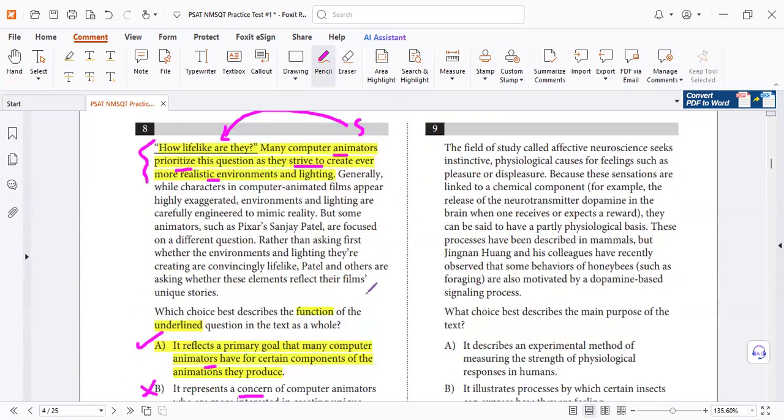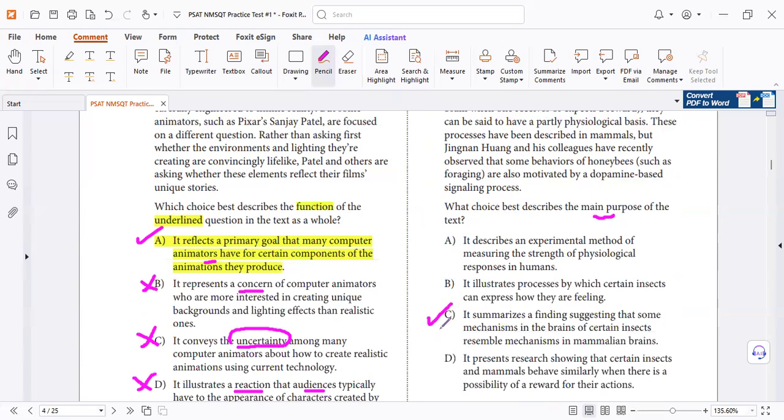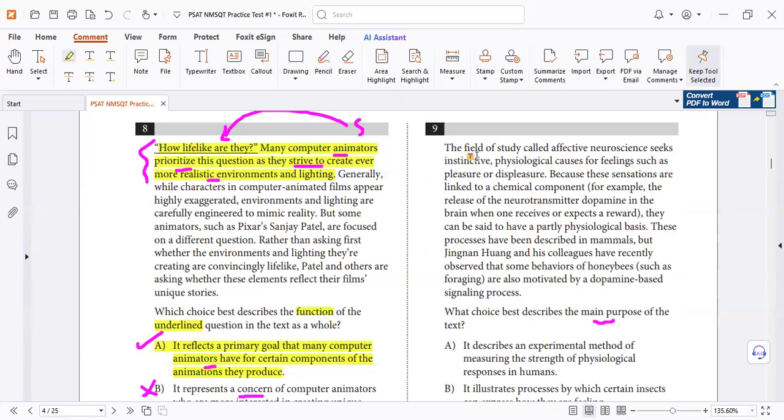Let's go to number 9. The main purpose again. Number 9 is B? It can be B, but C is the best answer. Let's see why. He said summarize findings. Discover. Do we have discovering? The field of study called here, because these sensations are linked to a chemical component, the release of neurotransmitter dopamine, they can be said to have. That means they discovered something.